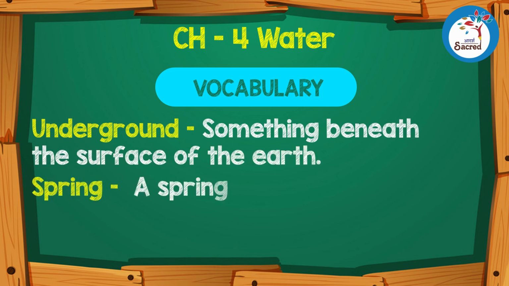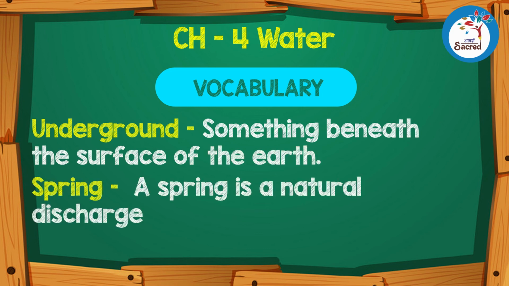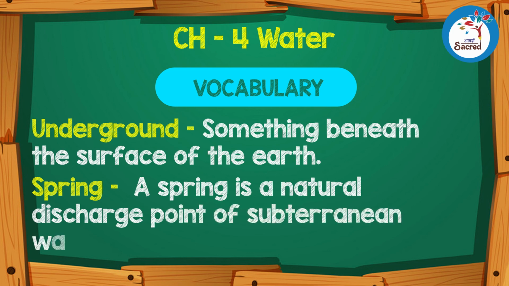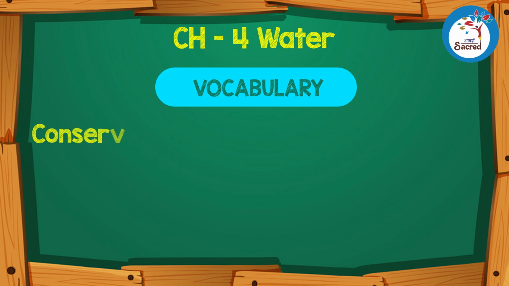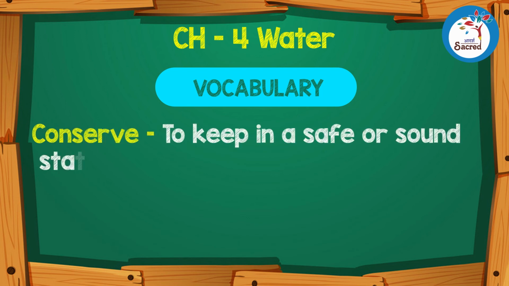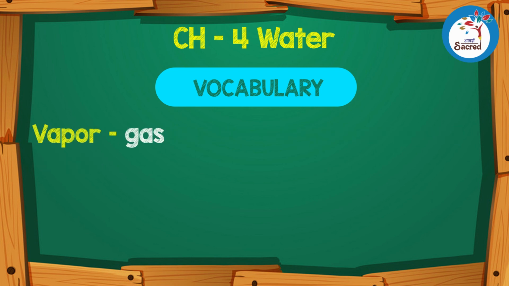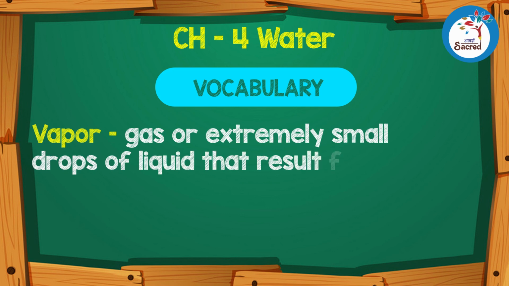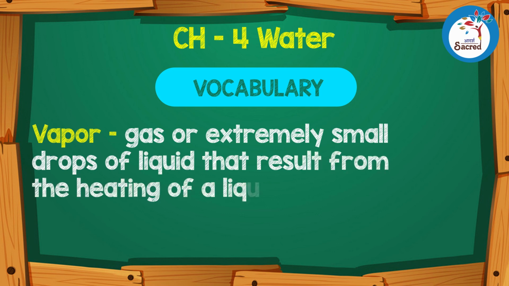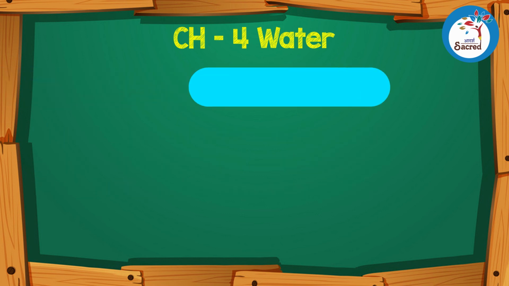Spring. A spring is a natural discharge point of subterranean water at the surface of the ground. Conserve. To keep in a safe or sound state. Vapor. Gas or extremely small drops of liquid that result from the heating of a liquid or solid.